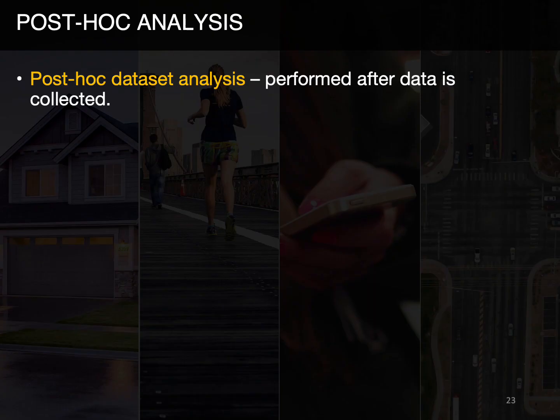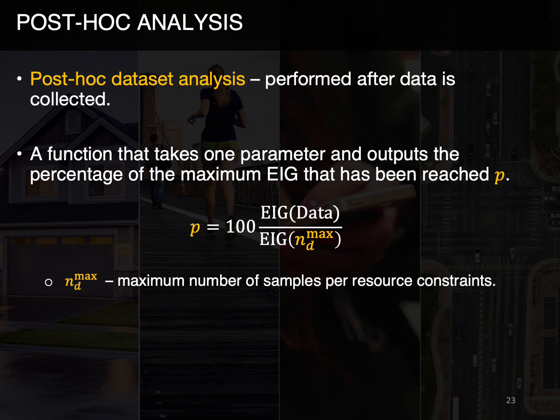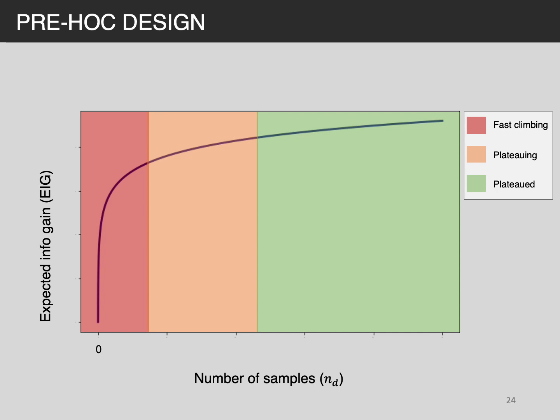In the post-hoc dataset analysis, the model designer can calculate if the number of samples in their collected dataset is sufficiently large. By inputting ND-max into another procedure, they can compute the percentage P of the maximum EIG reached by the realized post-hoc EIG and compare it with some desired alpha level to see if we have collected sufficient data samples to achieve our target EIG. We again plug ND-max into our figure to get EIG max. We can then calculate the EIG of the data that we have already collected, and we get the percentage of the maximum EIG that has been reached.